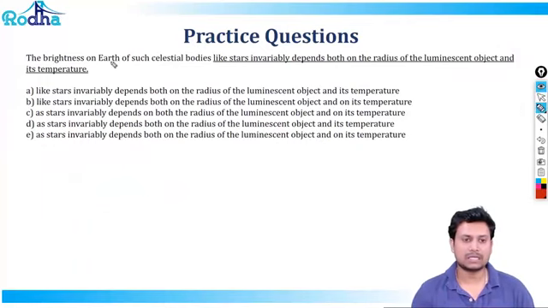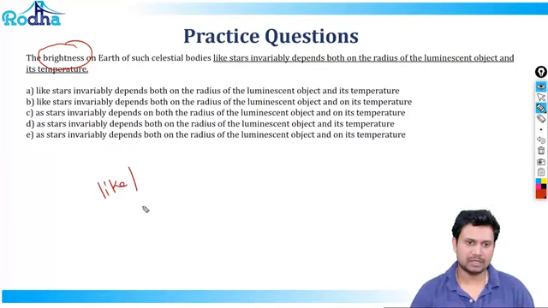It says that the brightness on earth, so what are you referring to? Brightness on earth of such celestial bodies like stars invariably depends both on the radius of the luminescent object and its temperature. So just by looking at these options, let's first start by identifying the difference between, let's say, like and such as. So like basically refers to objects which are similar in nature, such as is typically an example.